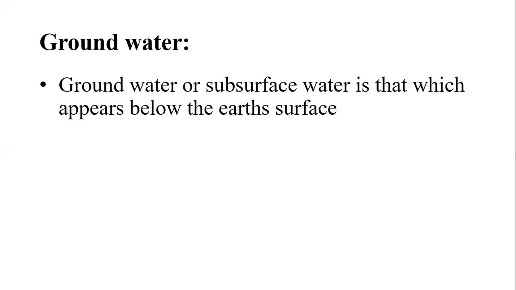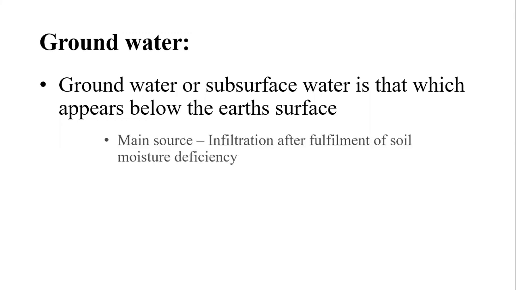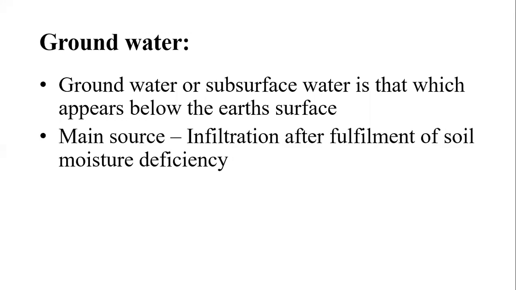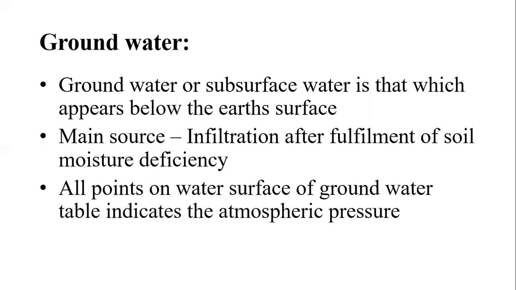So groundwater is nothing but the water which occurs below the soil or below the earth surface, we can say. That is nothing but the groundwater. यानी कि जो भी पानी हमें जमीन के अंदर मिलता है, that is nothing but the groundwater. Then we saw that the main source of the groundwater is nothing but infiltration, that is, after fulfillment of the soil moisture deficiency.